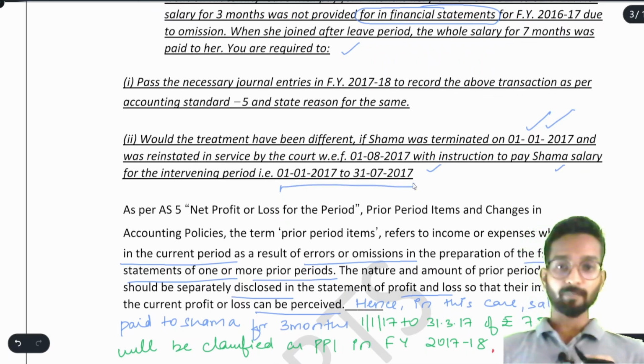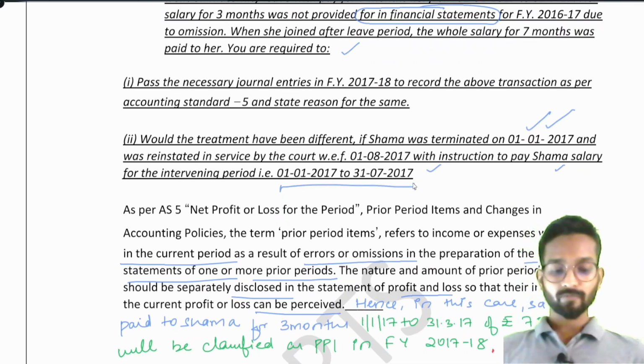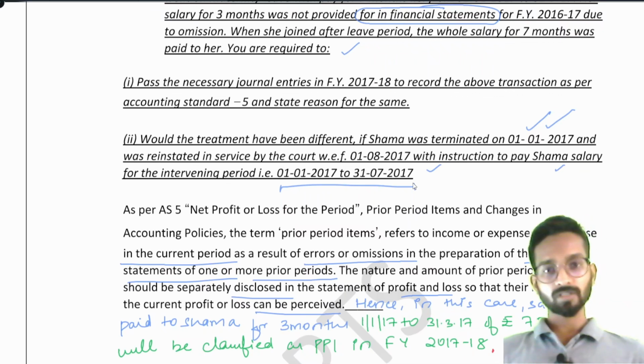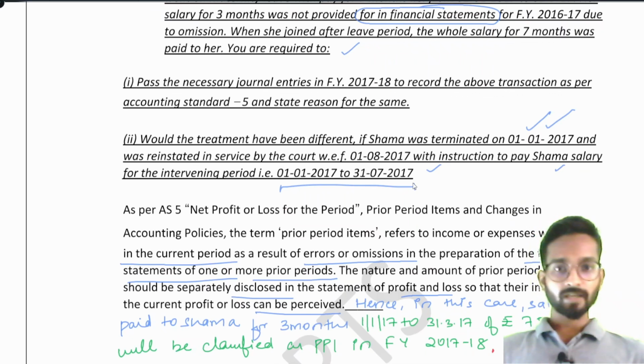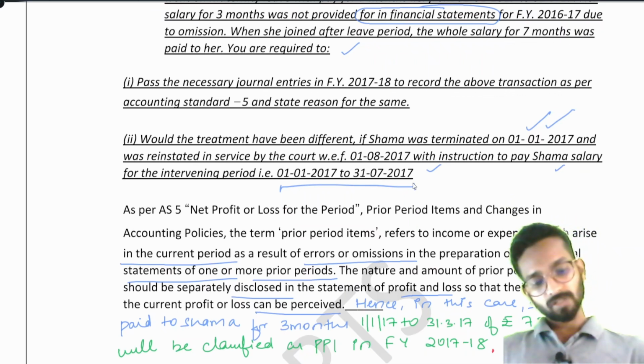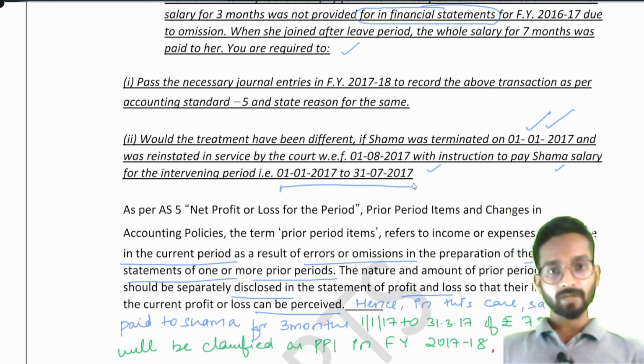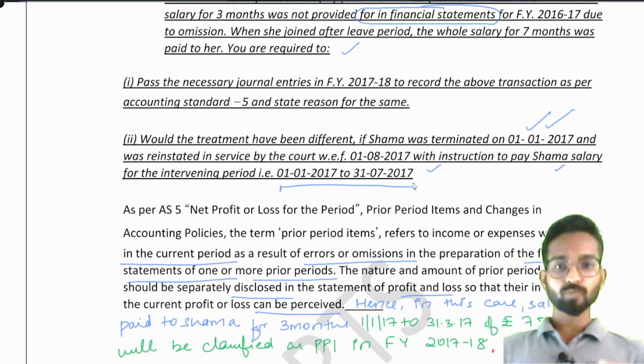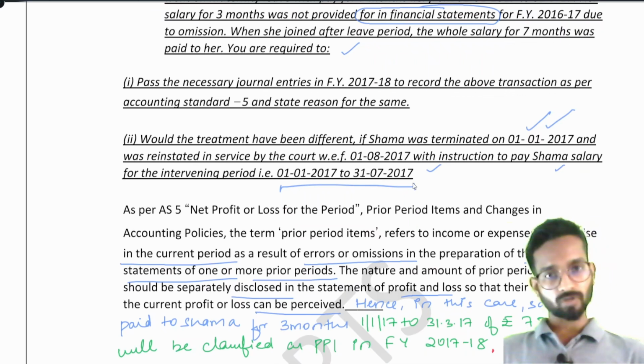See, what could have happened? They terminated her because they knew that there is a maternity leave. She will ask for 7 months salary. So they terminated her. Shama went to the court. The court gave the decision to the company that you cannot just fire any employee like this because she will go on maternity leave. So the court ordered the company to reinstate her service, to provide her job back to her on 1st August.